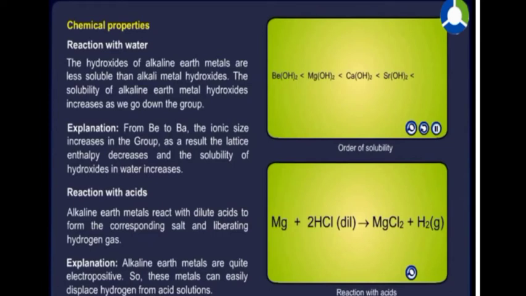And if they react with water they form bases, and the basicity increases as we go down the group. And if they react with acid they give salts. Why does the basicity increase down the group? Because the ionic size increases in a group. As a result, the lattice enthalpy decreases. These things we have already discussed in previous chapters.